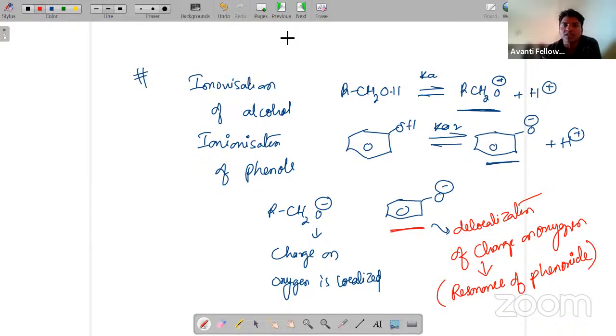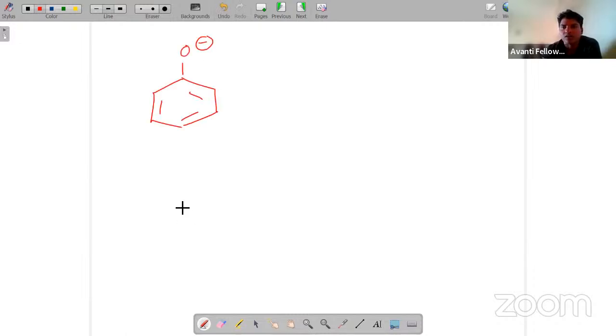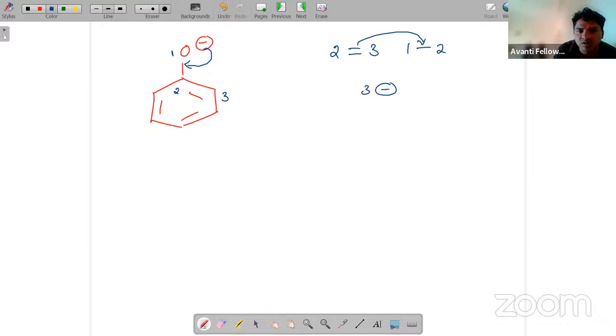Sir, how? Can you draw the resonating structures? Yes, just see here very clearly. This is called the phenoxide ion. Always remember, now I am going to write the resonance structure. Number the carbons 1, 2, and 3. The double bond is between 2 and 3, and between 1 and 2 there is nothing. So we have to shift the lone pair between 1 and 2, that is, the double bond shifts between 1 and 2, and 3 should get a negative charge. So this negative charge is shifted onto carbon 3.